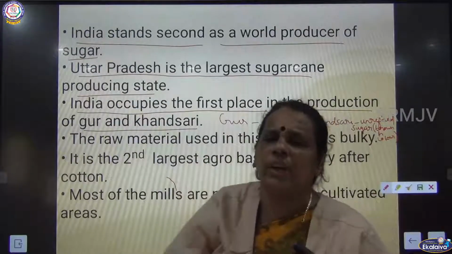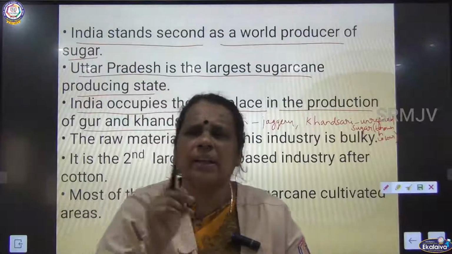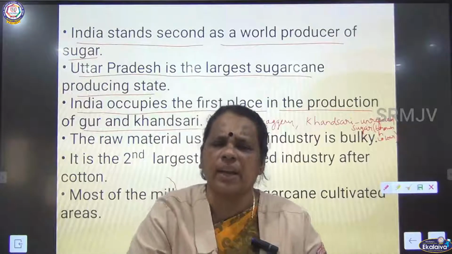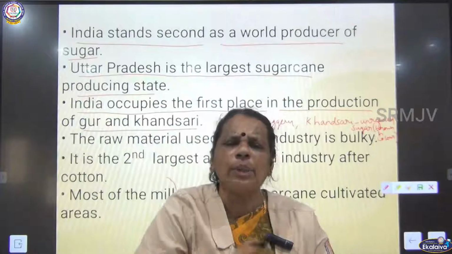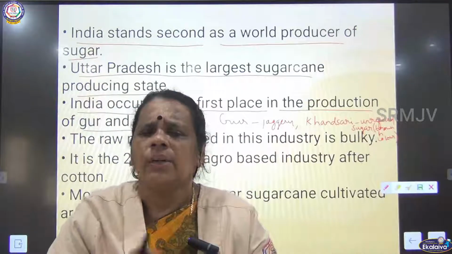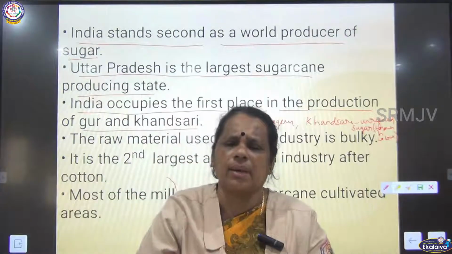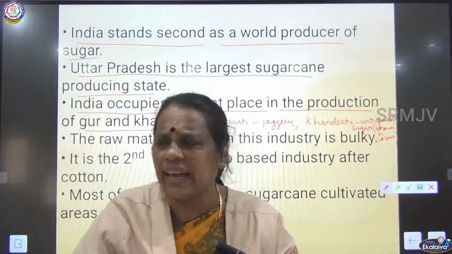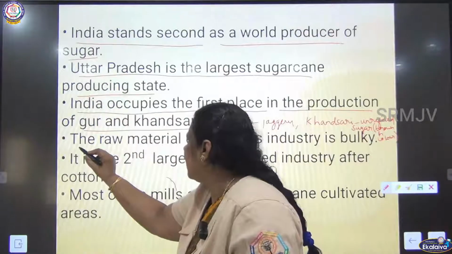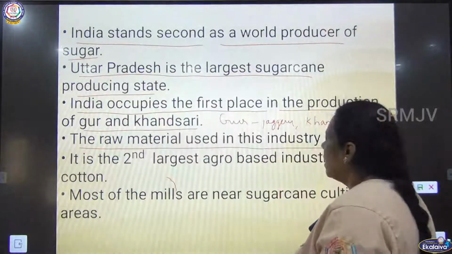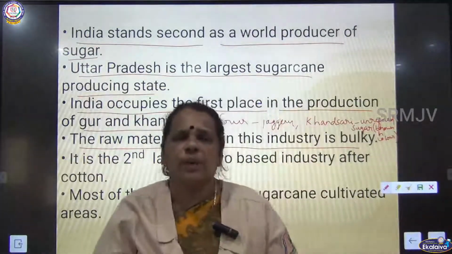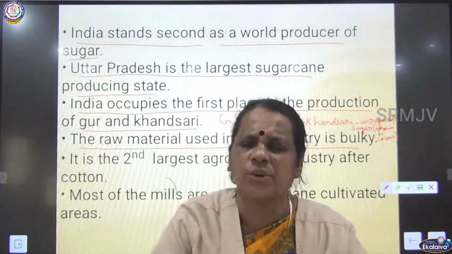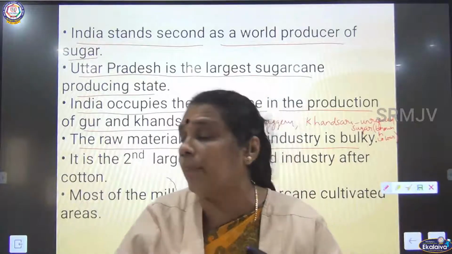So even though we are standing in the second place in the world production, Uttar Pradesh is found to be the largest producer of sugarcane in India. In these two products, gur and kandasari, we are standing in the first place. The raw material used in this industry is bulky, as I already told you. Here the sugar industry uses raw sugarcane, which is a bulky, heavy raw material.